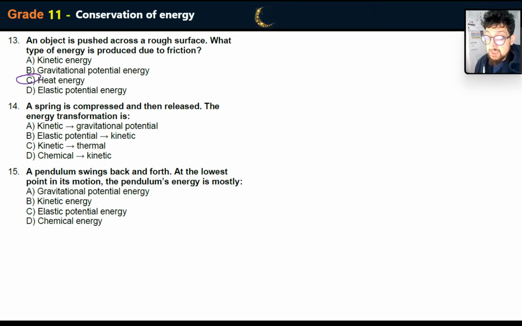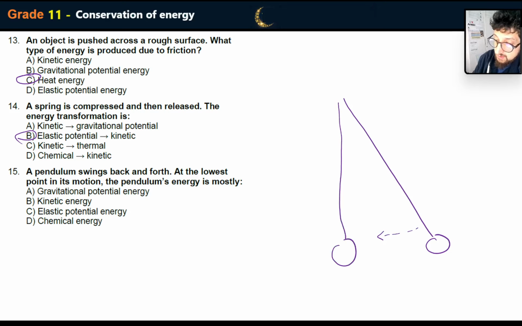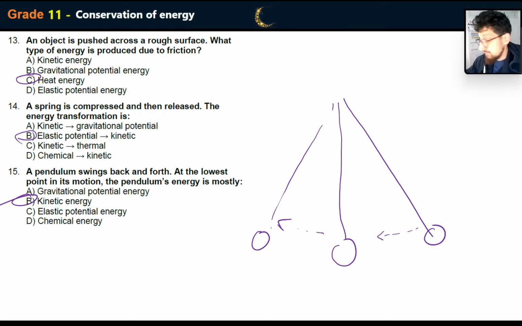A spring is compressed and then released. The energy transformation is what? Of course, that's going to be elastic potential energy to kinetic energy. A pendulum, which is a form of a swinging ball or object. A pendulum, and they swing like that, and so on, to the other side. A pendulum swings back and forth. At the lowest point in its motion, the pendulum's energy is mostly what? Kinetic energy. Because at the lowest point, it doesn't have a lot of gravitational potential energy. It's over here that it had a lot of gravitational potential energy. And then at this point, it's kinetic. And at this point, it's back to gravitational potential energy.